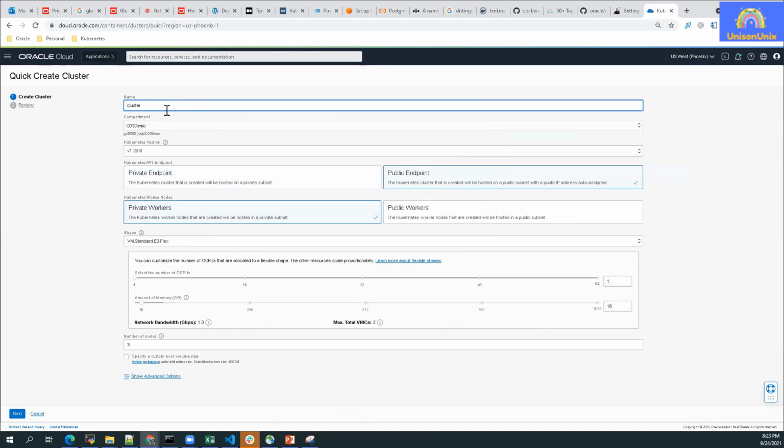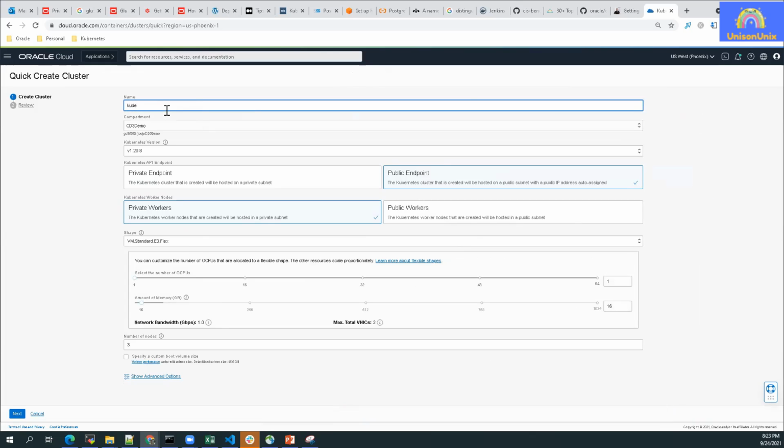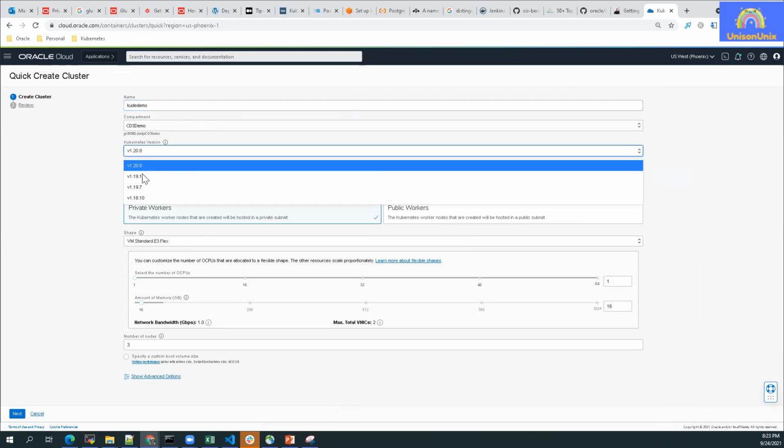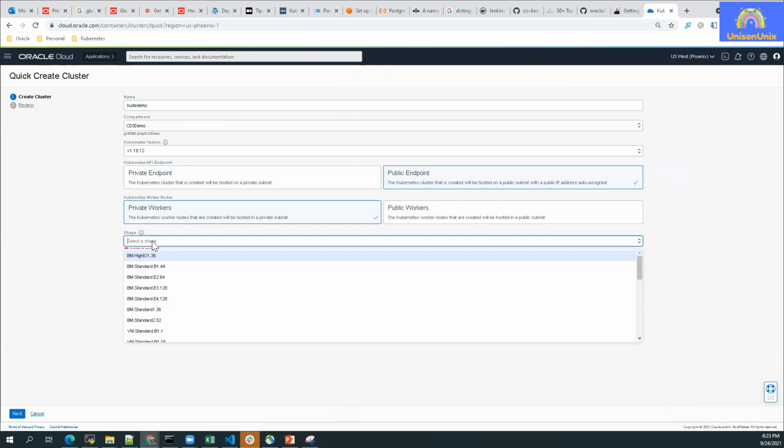So let me name the cluster cube demo. That's the compartment. I'll choose a version for my cluster. My API endpoint would be public. My worker nodes will be private. I'll select the shape.